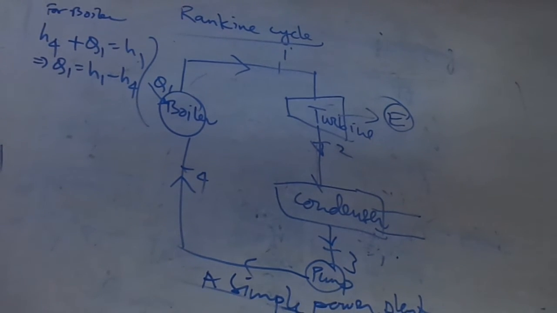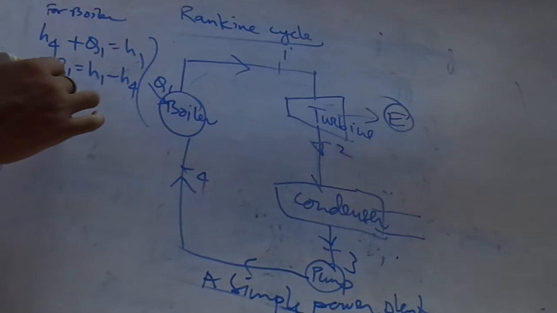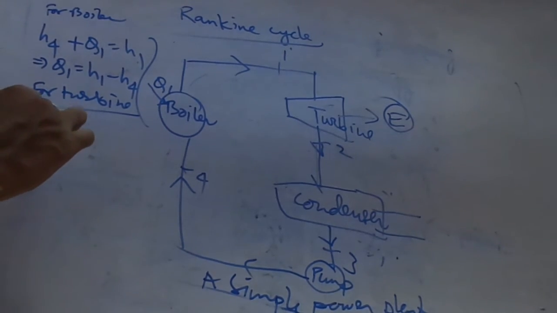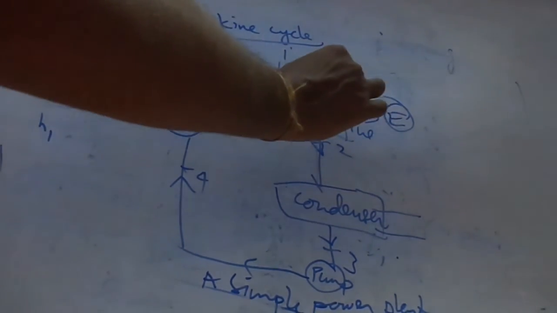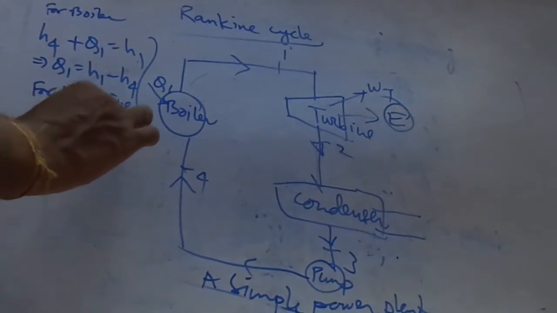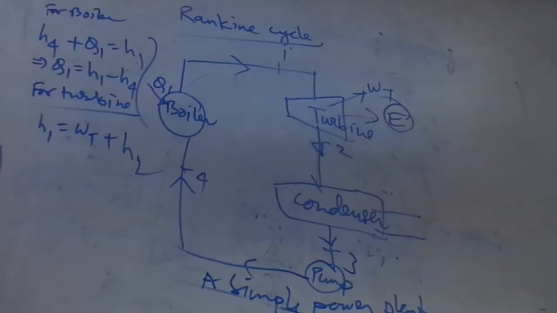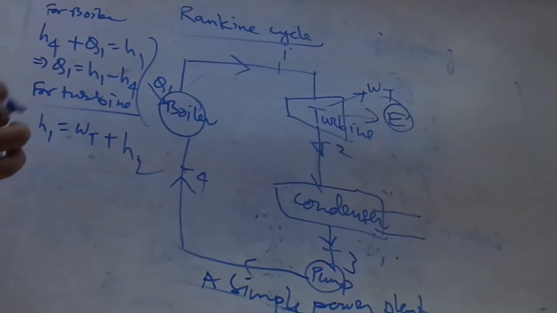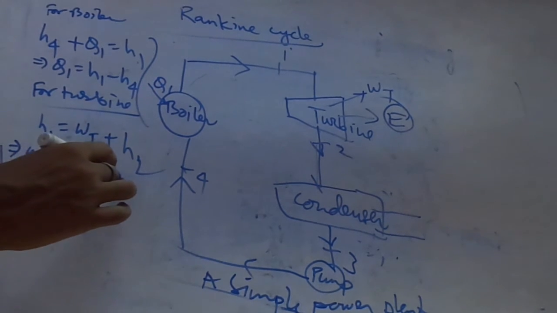Now, for the turbine, H1 is the input, Wt output plus H2. Now Wt equal to H1 minus H2. Very good.